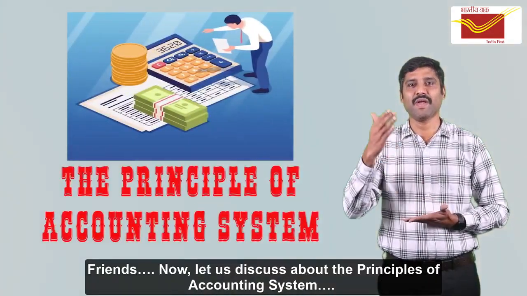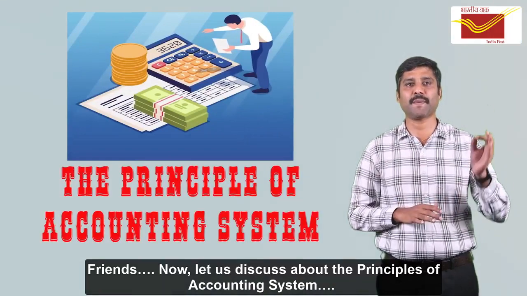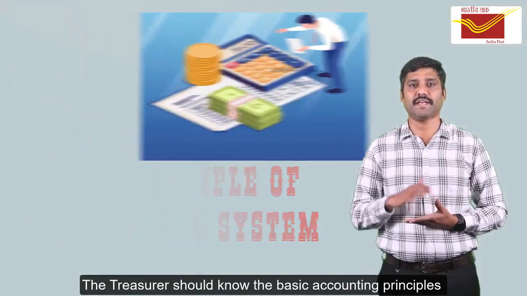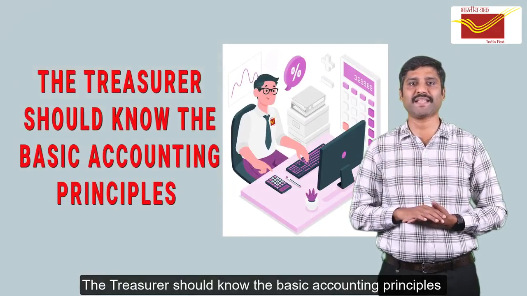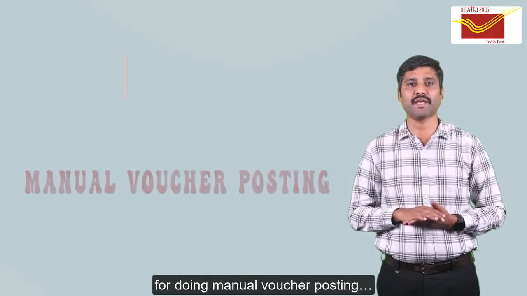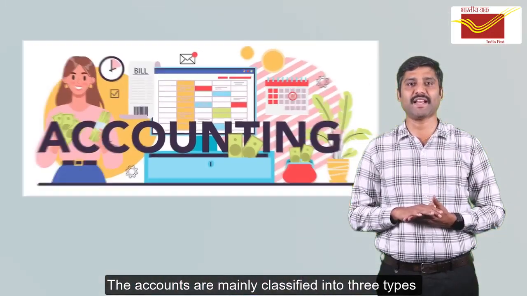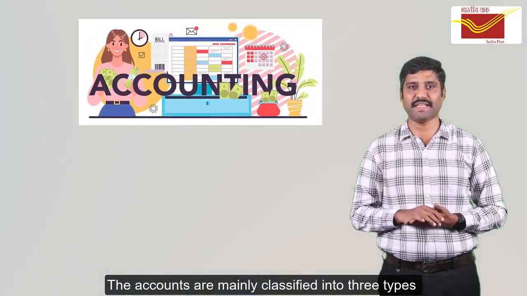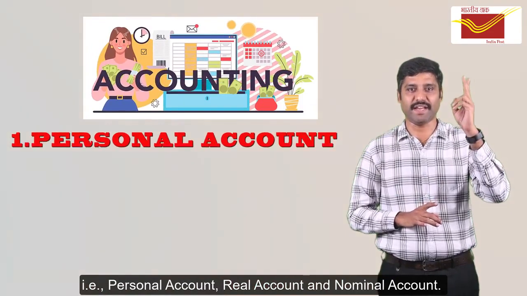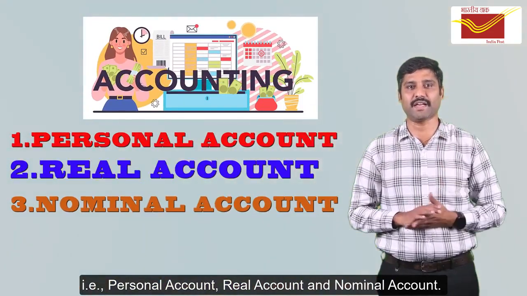Friends, now let us discuss the principles of the accounting system. The treasurer should know the basic accounting principles for doing manual voucher posting. The accounts are mainly classified into 3 types: personal account, real account and nominal account.